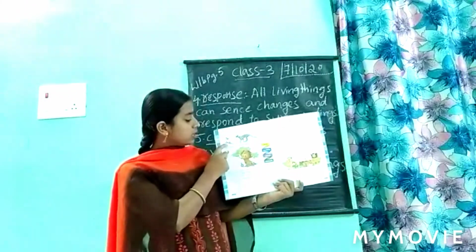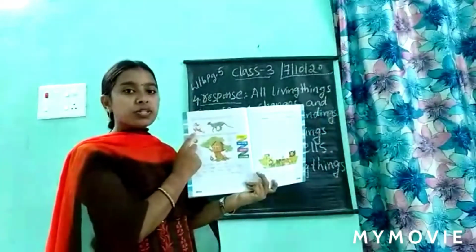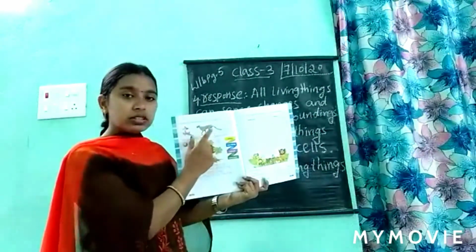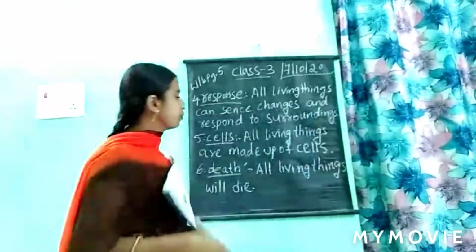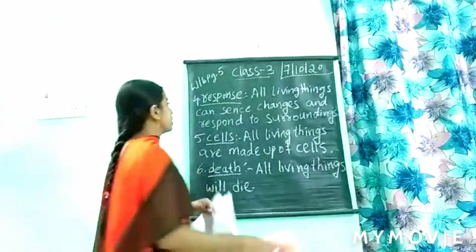Okay, so what is this one doing? What is this characteristic of the deer? It is responding. Yes or no? This is the response and this is running for food. These are the characteristics of these pictures. Okay children, after completing writing this one, take out your page number 6.